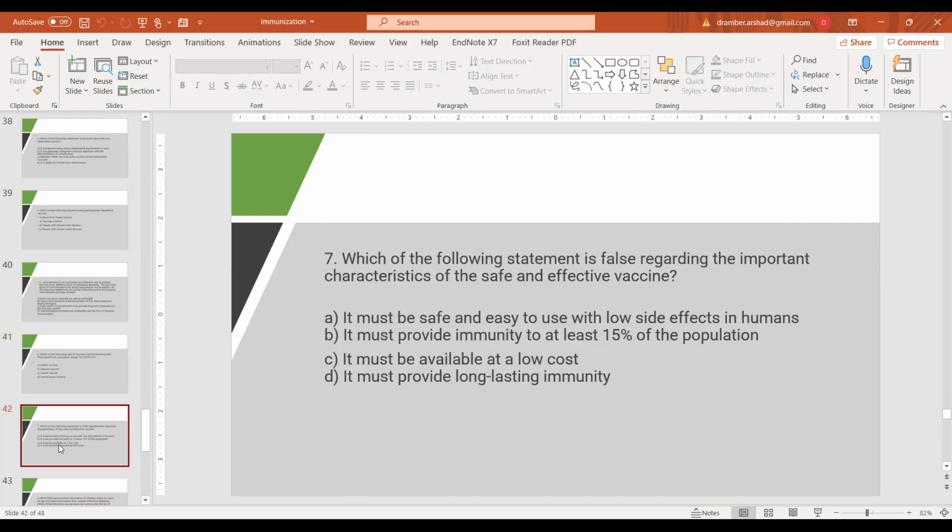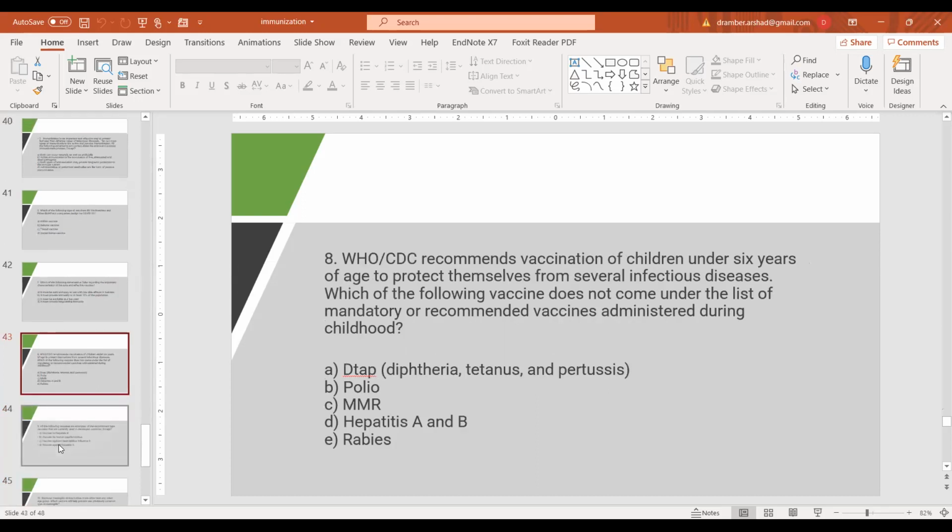Which of the following statements is false regarding the important characteristics of safe and effective vaccines? It must be safe and easy to use with low side effects in humans. It must provide immunity to at least 15% of the population. It must be available at low cost, and it must provide long-lasting immunity. Which option? B. Yes, B is the right answer because there is no set value for any kind of vaccine to provide immunity for the coverage, or any set standards for the coverage. So B is the right answer.